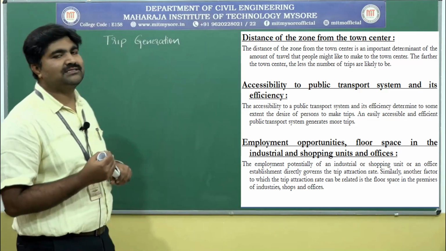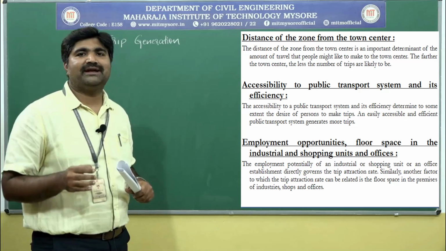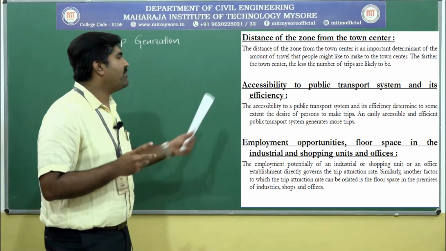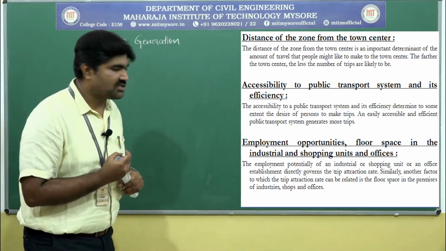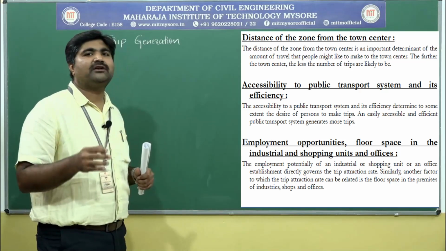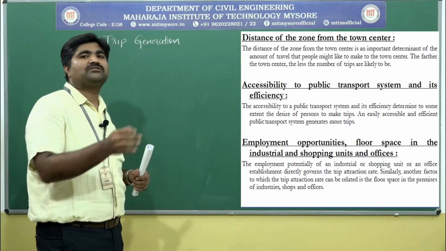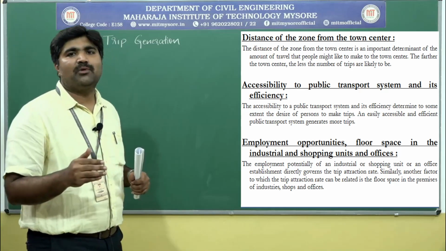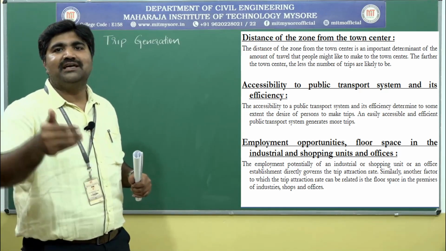Next factor, that is the accessibility to public transport system and its efficiency. The accessibility to public transport system and its efficiency determine to some extent the desire of persons to make trips. It depends upon the public transport system and its efficiency.